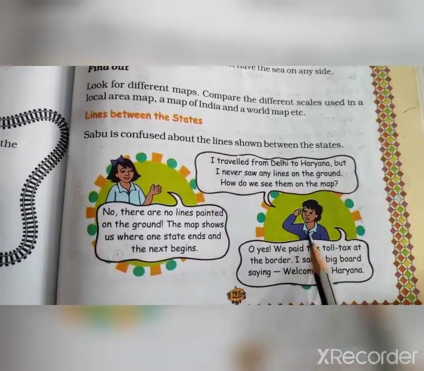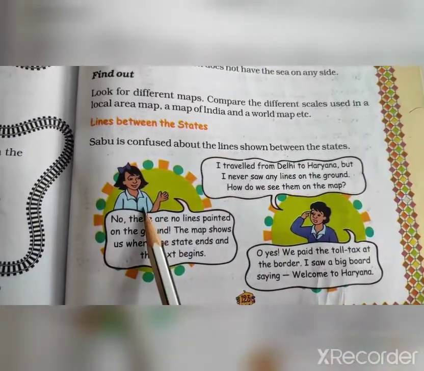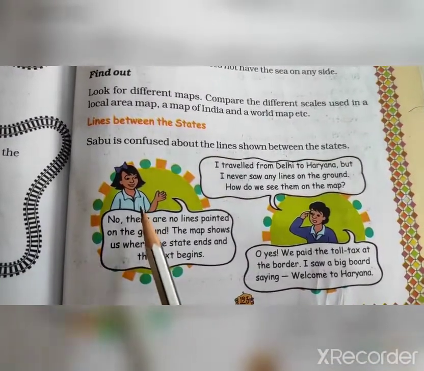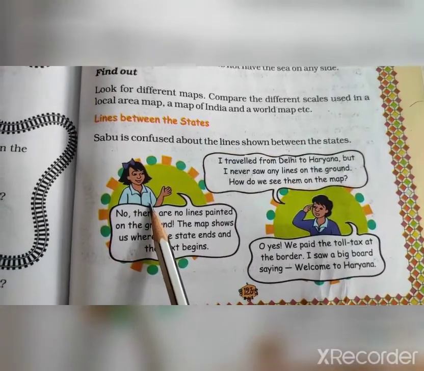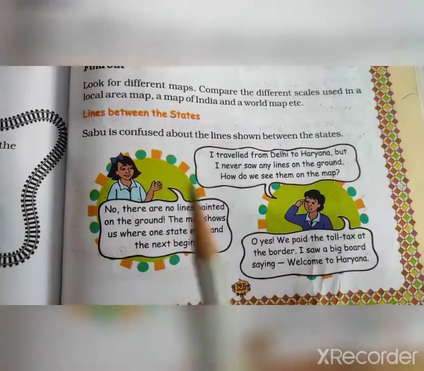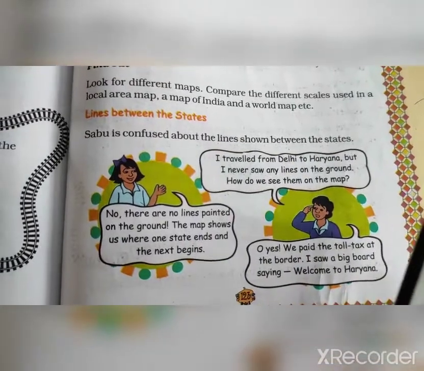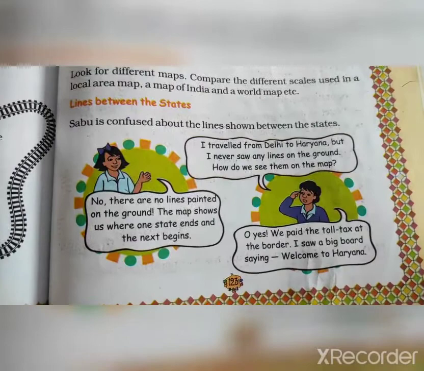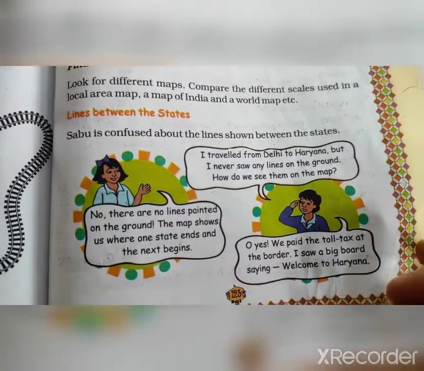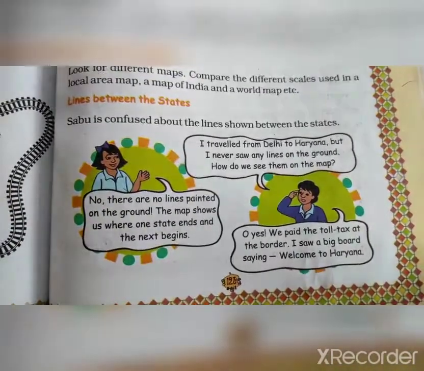Now he got the idea when the girl explained. Painted lines we can't see, but when one state ends in the map and the second state starts, then we can easily know the second state starts. Okay.